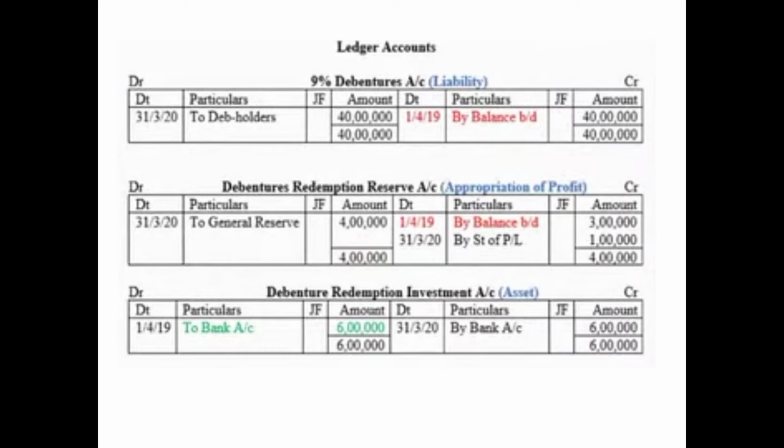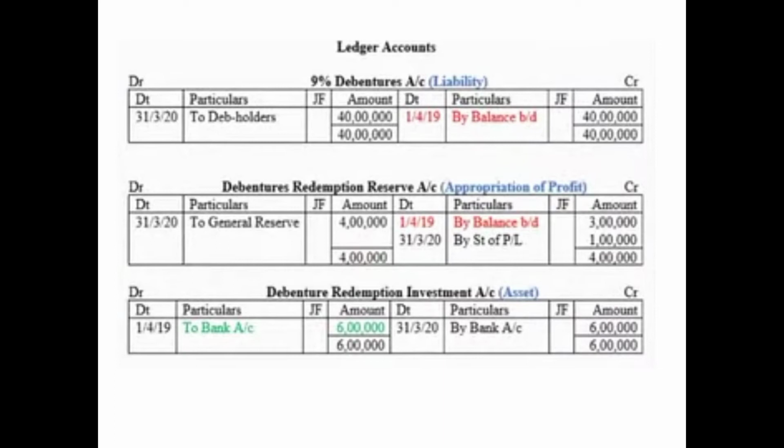Then we have opened the debenture redemption investment account. It is an asset account, and an asset carries a debit balance. So whatever increases the asset will be posted on the debit side, and whatever decreases it will be posted on the credit side. So on the debit side, we have shown the investment purchased, that is on 1st April 2019 to bank account 6 lakh, that is the amount of investment made. And on the credit side, we have shown the sale of investment, that is on 31st March 2020 by bank account 6 lakh. So the debenture redemption investment account has also been closed.